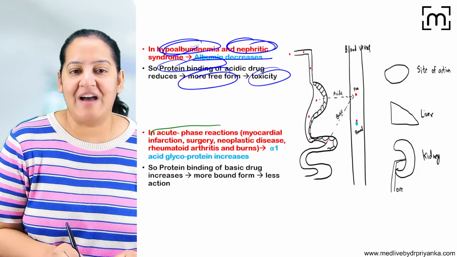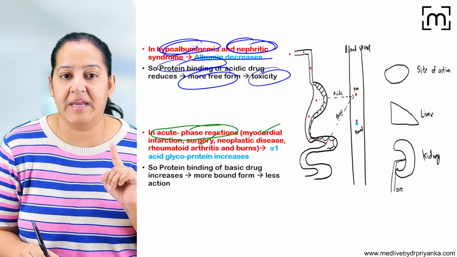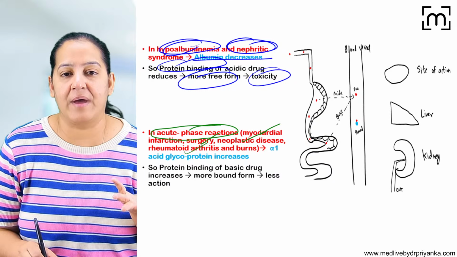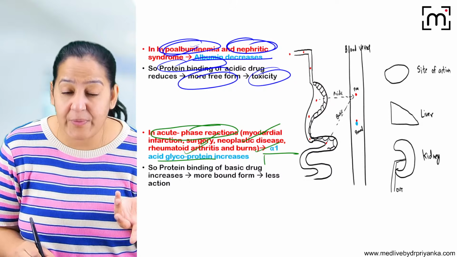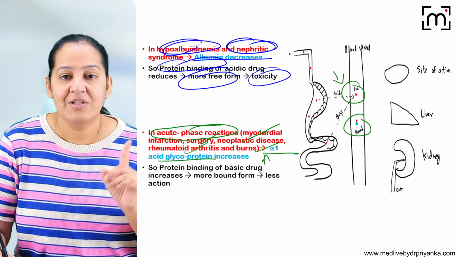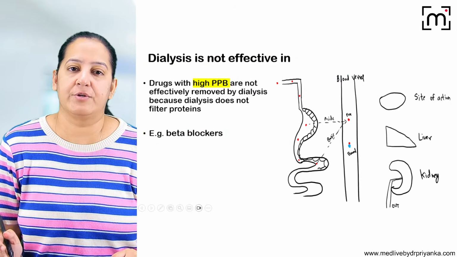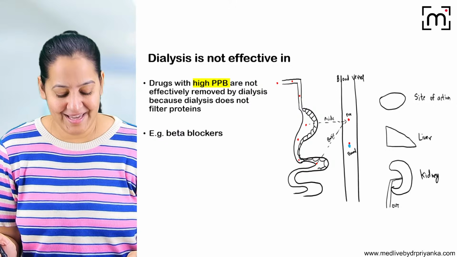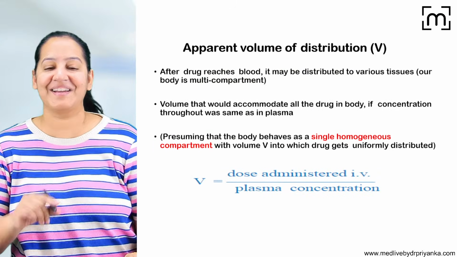So if any patient is having any acute phase reaction in the body right now, for example MI, surgery, neoplastic disease, rheumatoid arthritis, burns, in that case alpha-1 glycoprotein is increased. So bound form is more, free form is less, so it is showing less effect. If you want the same action, you have to increase the dose. I hope you are getting it. Say yes. Can I come to the next concept?